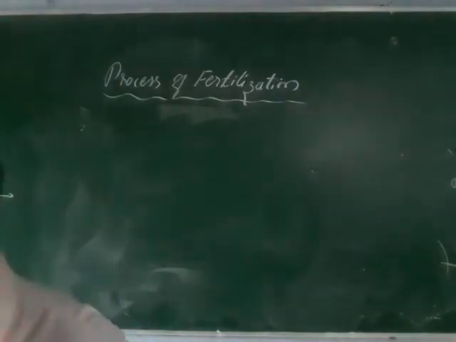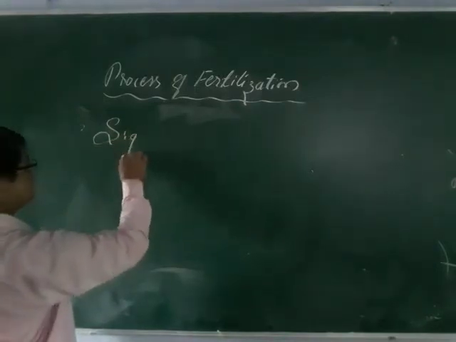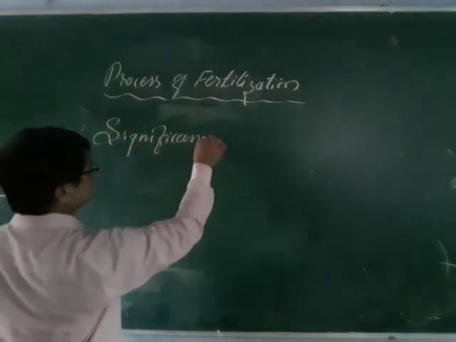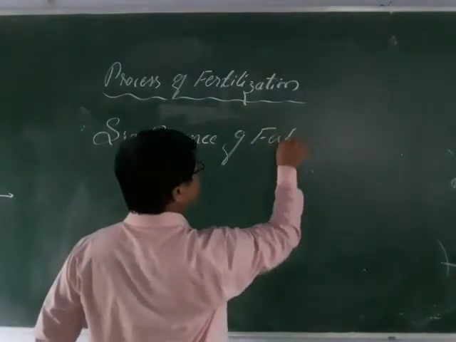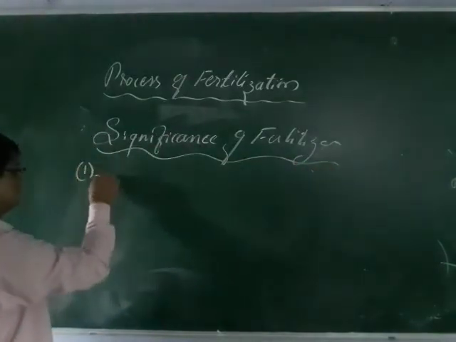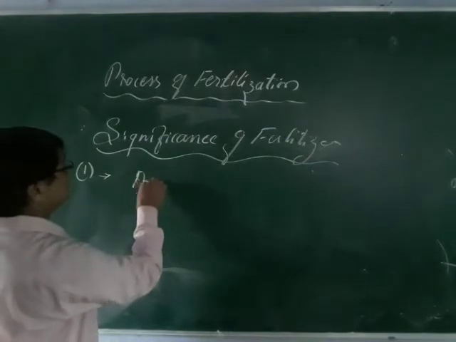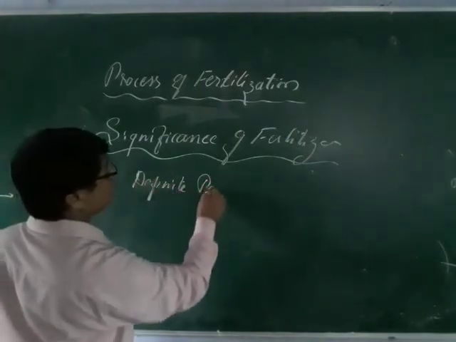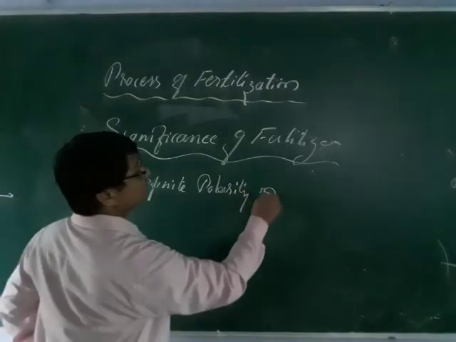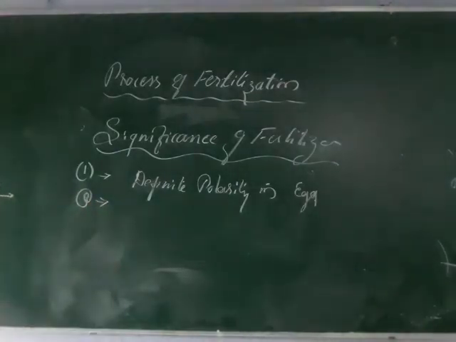So let us go to the significance of fertilization. What are the significance of fertilization? Significance of fertilization means, you can say, the most important thing first is that it establishes definite polarity in the egg. Definite polarity means by means of the fusion that results anterior and the posterior, you can say, animal and the vegetal pole.